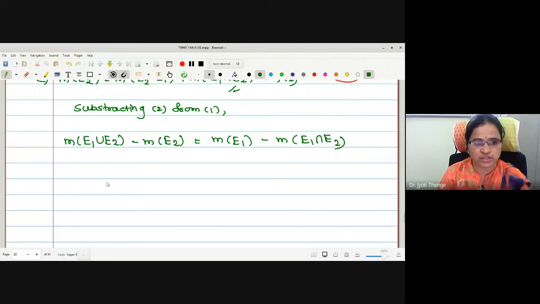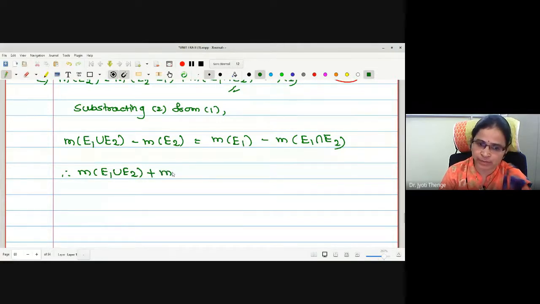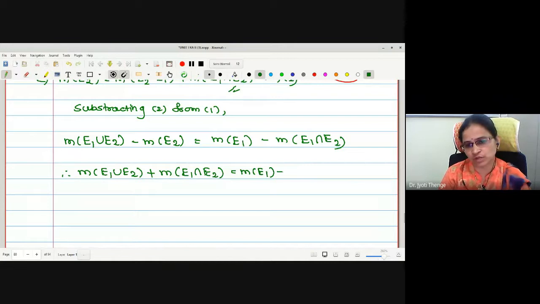Let us change the positions as per the result. Therefore, the intersection taken on the left will be plus m of E1 intersection E2, m of E1 as it is on the right, and we shift m of E2 to the right. Hence it is proved.